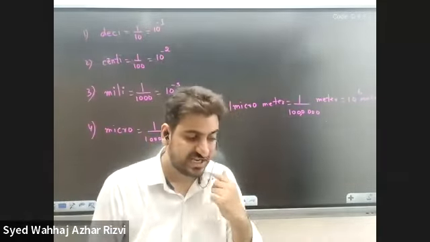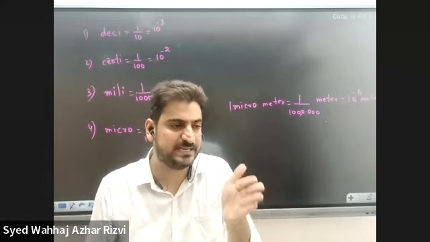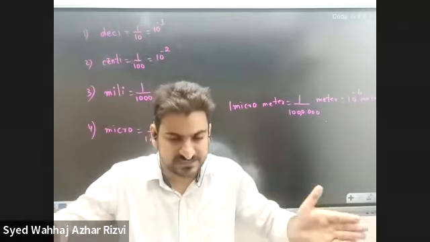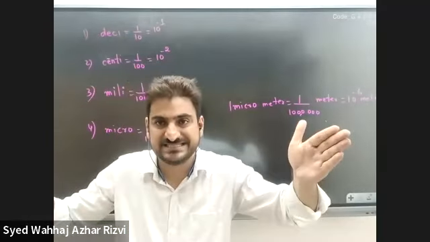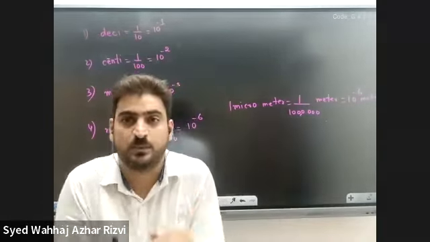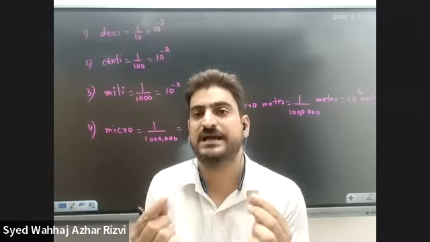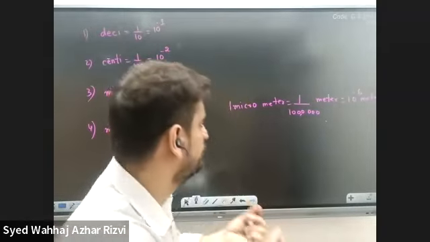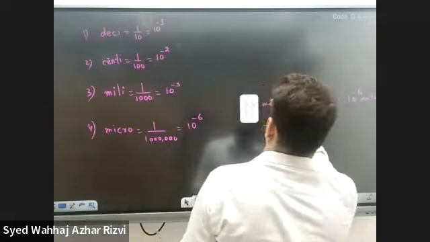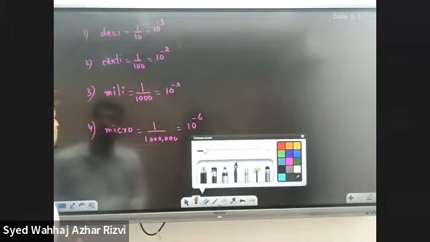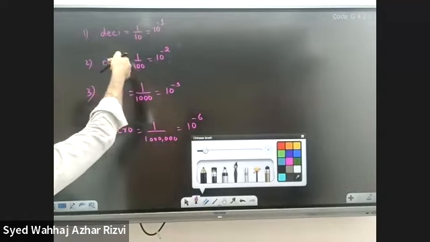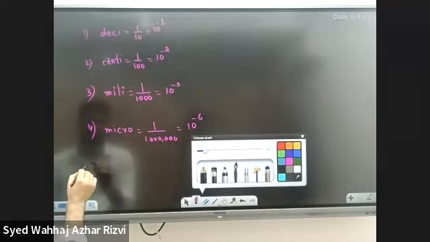Or in other words, if we divide 1 meter into a million parts, then 1 part is known as a micrometer. Got it? So deci, centi, milli, micro.